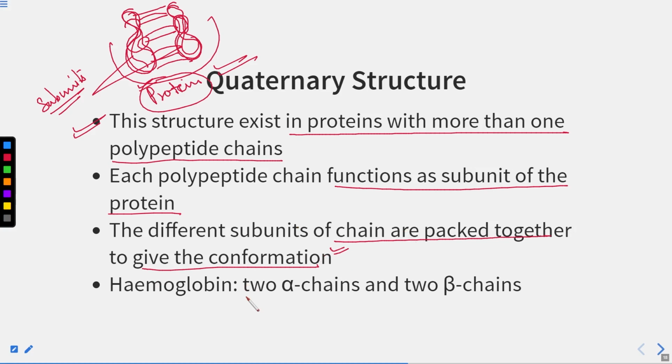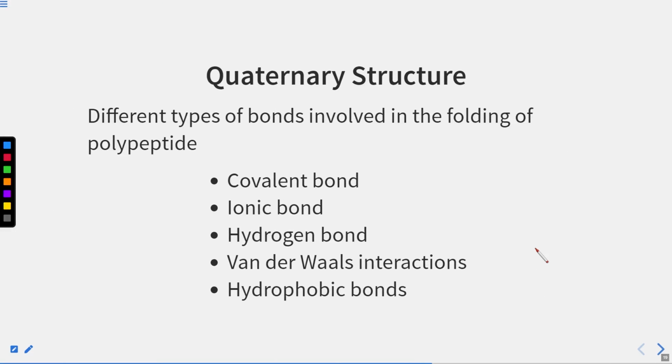Hemoglobin, if we see, has two alpha chains and two beta chains, right? All these four chains interact together to form a stable quaternary structure of hemoglobin. So different types of bonds are involved in the folding of polypeptides.